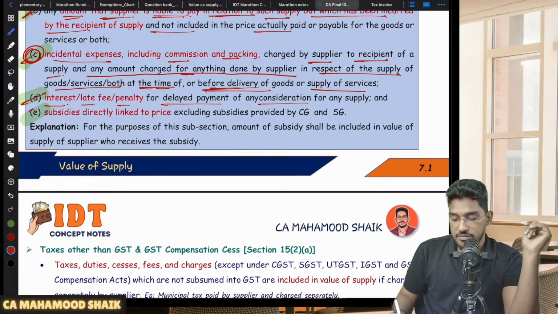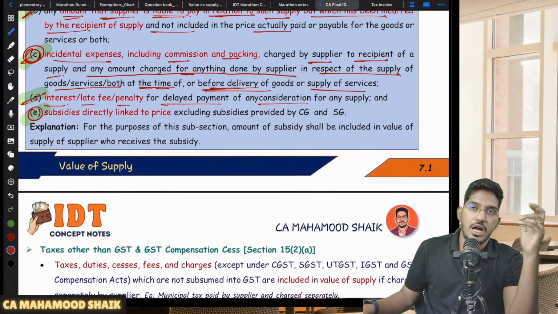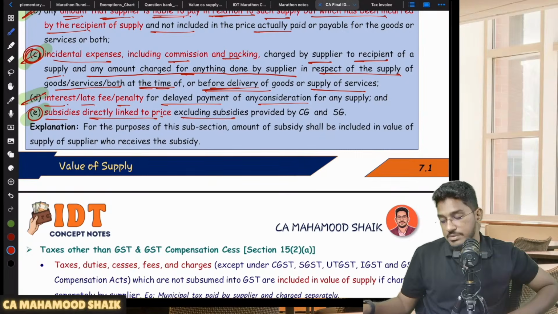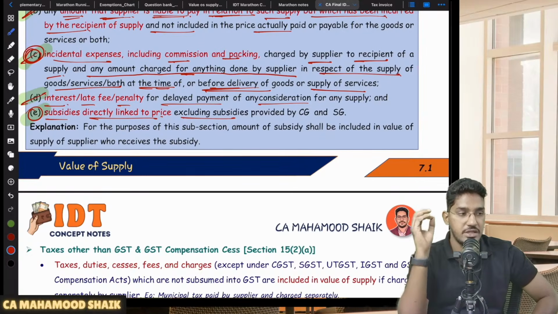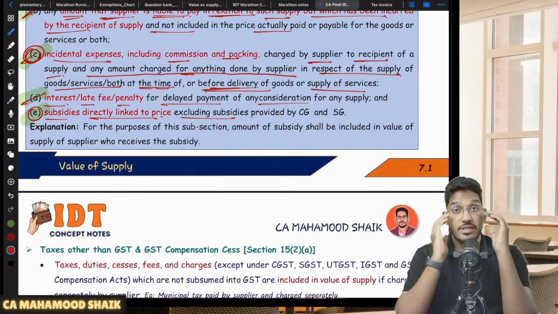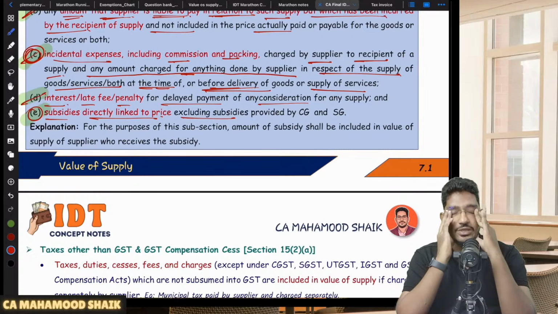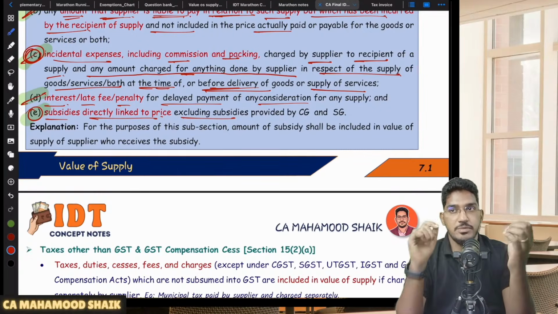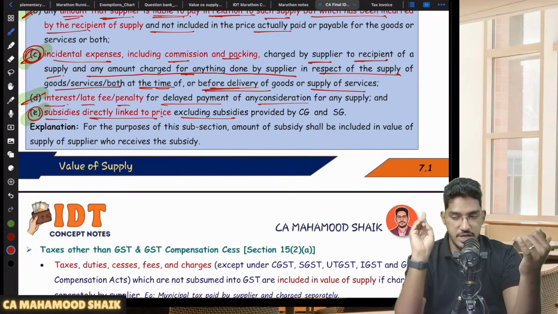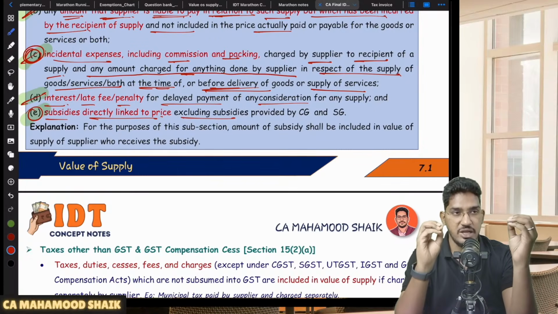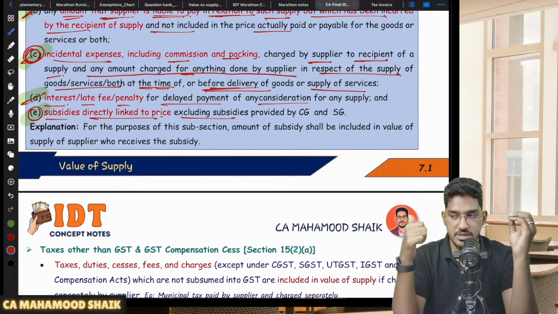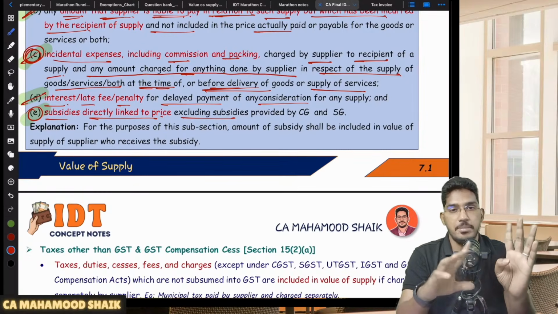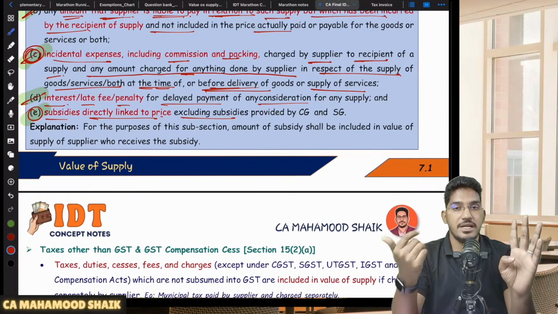Then one more last item which is required to be added to the value of supply under section 15 subsection 2 is subsidies directly linked to the price, excluding subsidies provided by the central government or state government. So in case you are receiving any subsidy in relation to the supply you have made, that subsidy is also required to be added to the value of supply, provided two conditions are met. Subsidies will be added to the value of supply only on fulfillment of two conditions. Number one, that subsidy should be linked to the price. Subsidy should not be a blanket subsidy. So they should have given the subsidy linked with the price.